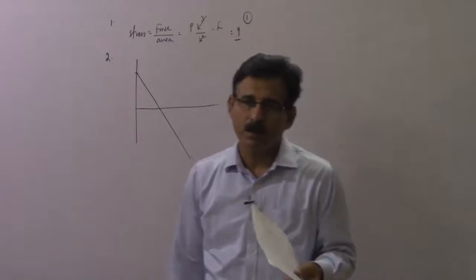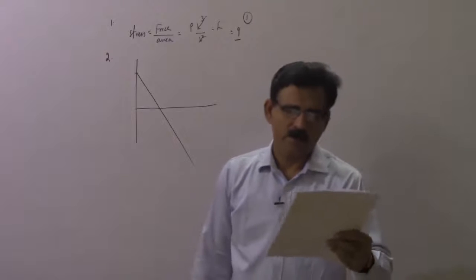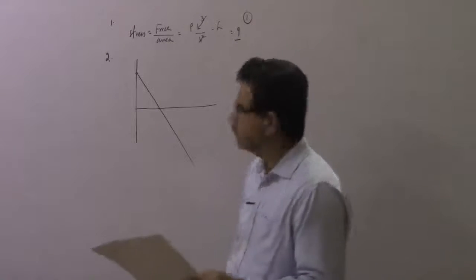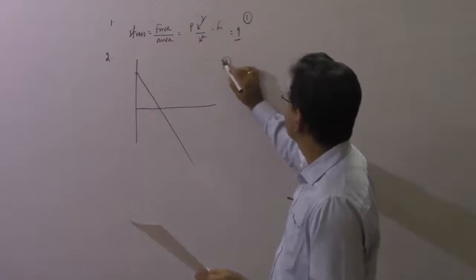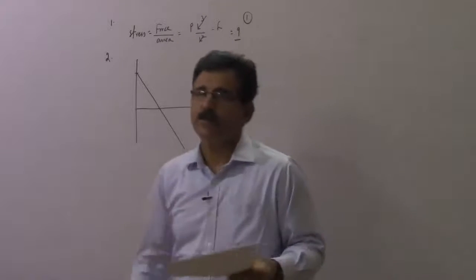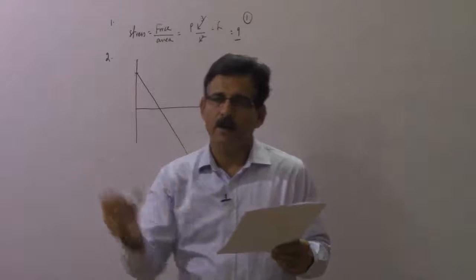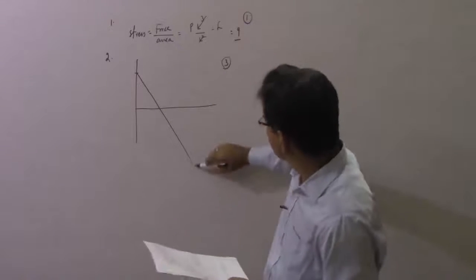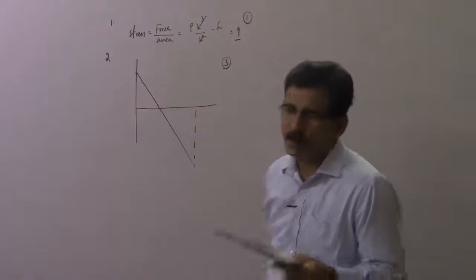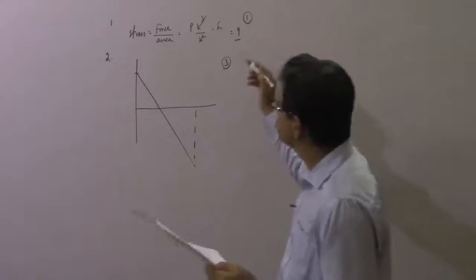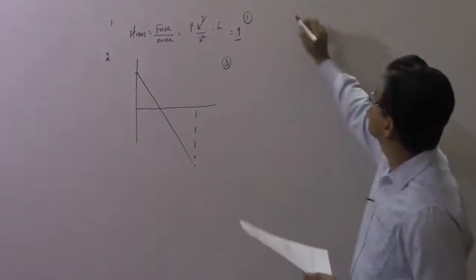So first graph is overruled. The second one, the time is decreasing, overruled. The third one is correct answer. We have discussed this many times. If you throw something and it comes back to your hand, the area under the curve should be 0. So this can be the only possible graph, which is answer number 3.